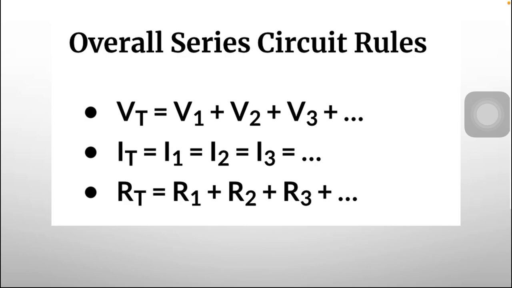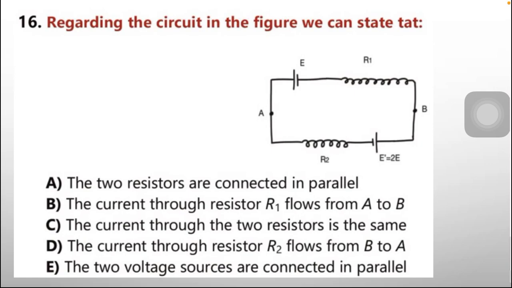And all the resistances we have to add in a series circuit. According to that rule, option C, the current through the two resistors is the same. Just close your eyes and mark it. In series the current is always the same, and in parallel the voltage is the same. That's it.